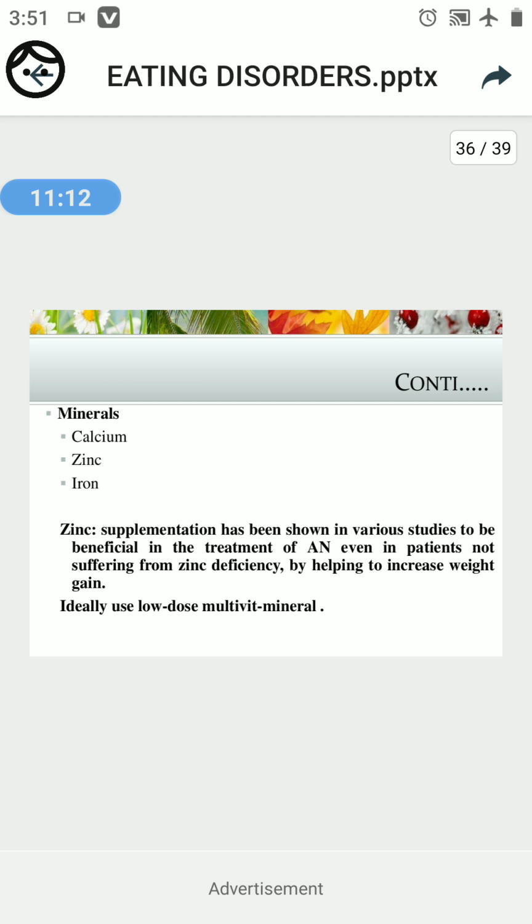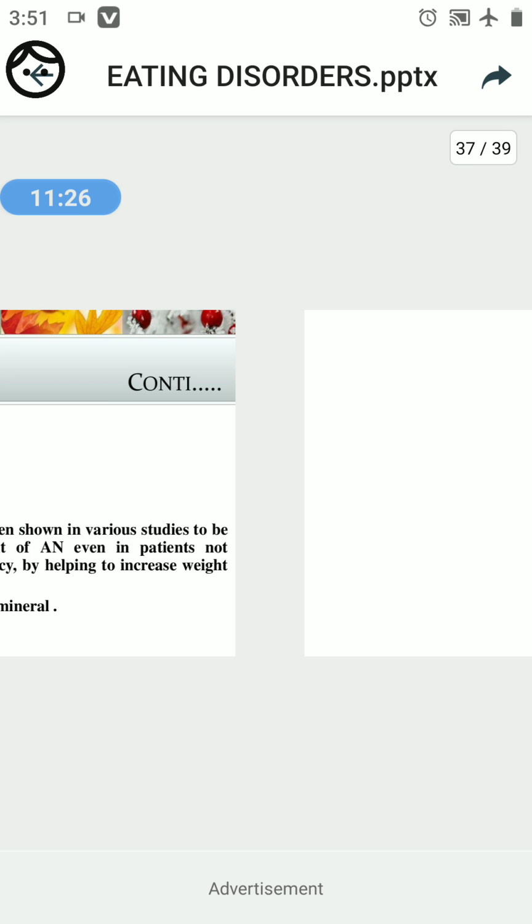And next, low doses of multivitamins and multiminerals are needed, in low doses only, for the treatment of this eating disorder.